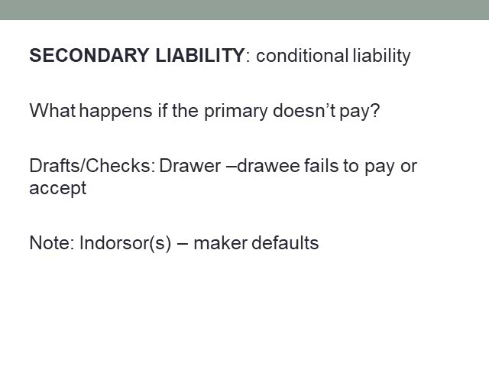So an endorser's secondary liability does not arise until the maker, who's primarily liable, defaults on the instrument. So if that note from Mike Maker was transferred to somebody else, and that somebody else seeks payment from Mike the Maker, and Mike the Maker doesn't pay, the person who did the endorsing is going to become secondarily liable.